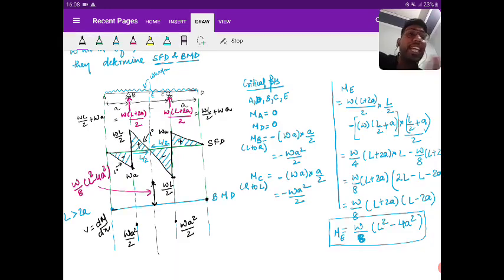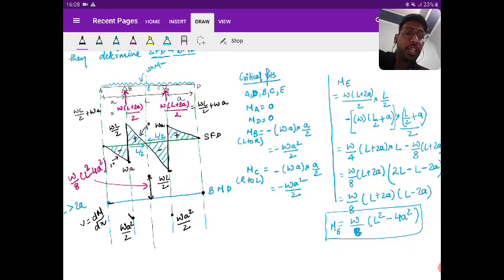At B just left, shear force is there, so you need to connect upward. Again on the right, shear force is there, so again upward. We need to connect this with a smooth curve. At point E, the shear force value is 0, so the slope is 0.